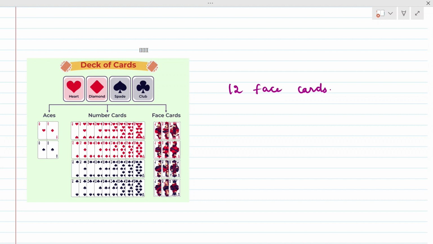And the numbered cards are 2 to 10. And then we have ace cards, that is 4. Like that it will be.